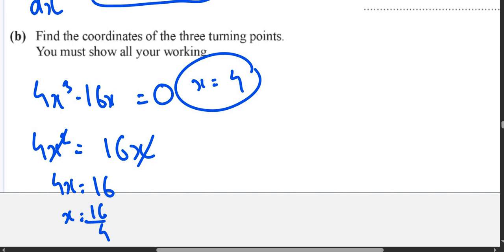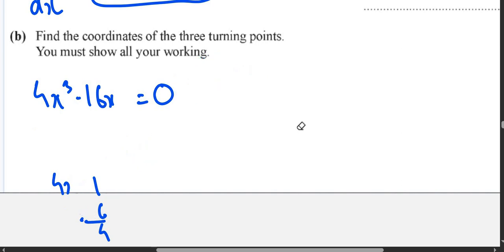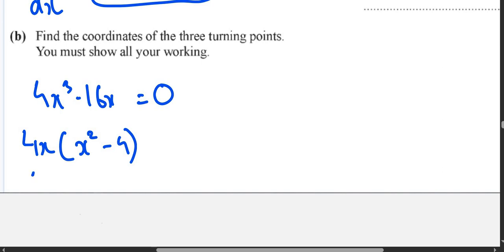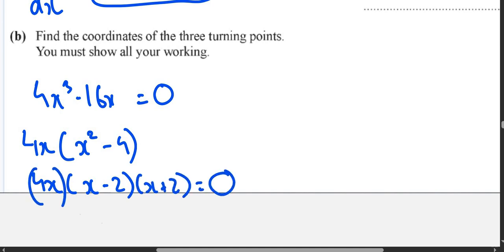Alright, but if you do it like this, you guys will get the wrong answer. So never do the question like this. Most students will make this mistake. The best way to do this question is actually take common. You will take 4x as common, and this will become x square minus 4. Then this will become 4x bracket x minus 2 x plus 2, because this is an identity and all of this is equals to 0. Alright, so do make sure you do it.